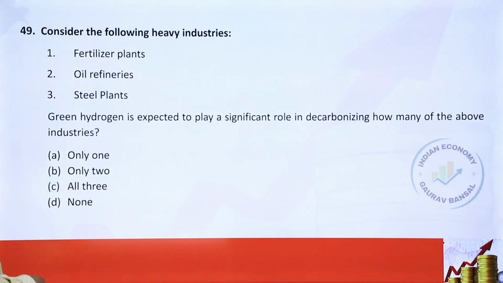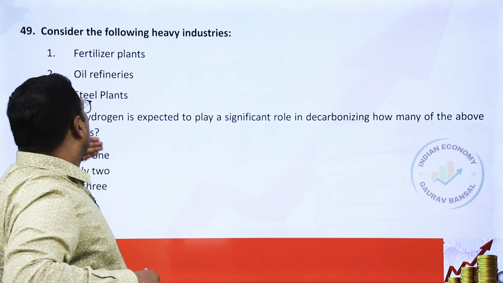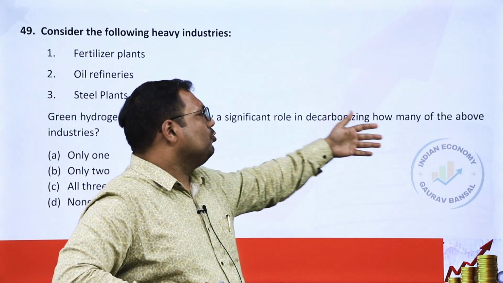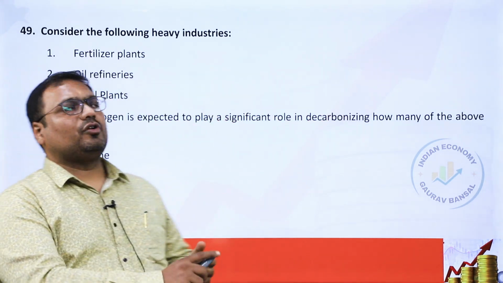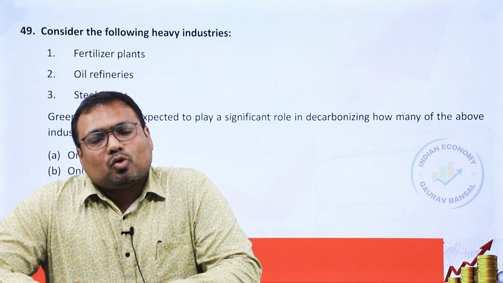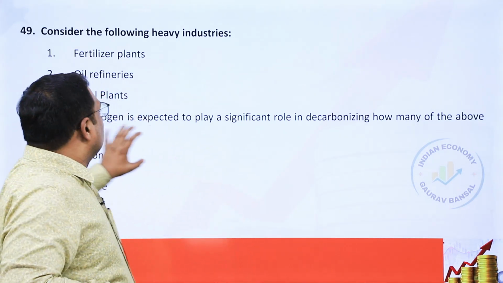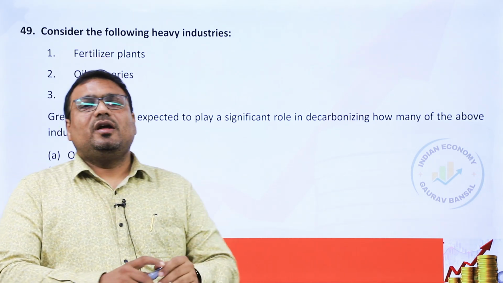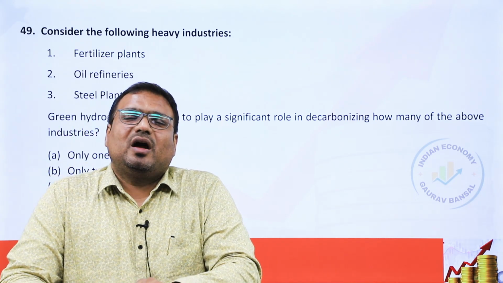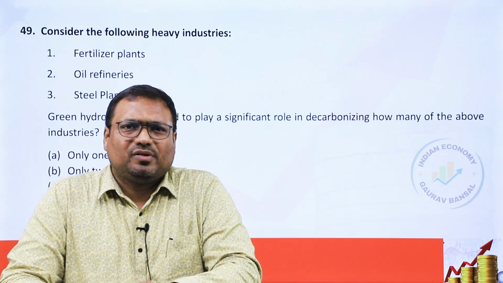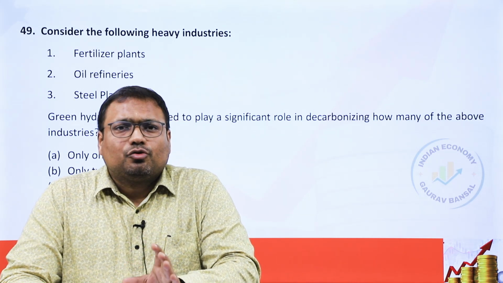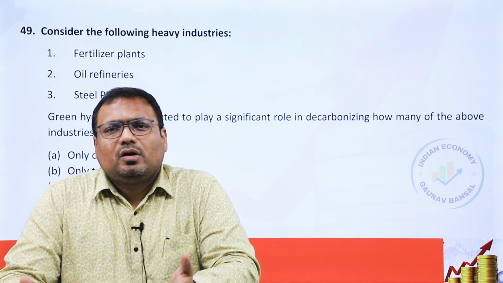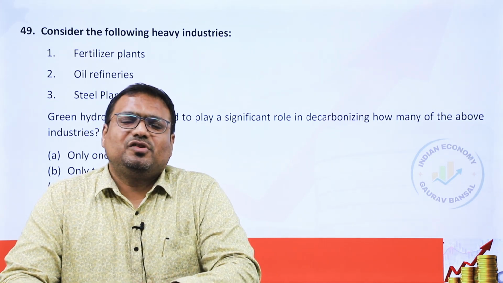Next is 49. Consider the following heavy industry. Okay, so there are 3 industries: fertilizer, oil and steel, and green hydrogen is expected to decarbonize how many of the above industries? The answer is all 3. So green hydrogen can actually help in fertilizer production and can reduce the need for hydrocarbons there. It can be used to create ammonia, and ammonia, of course, is a very important constituent of fertilizer, which restores the nitrogen in the crop.